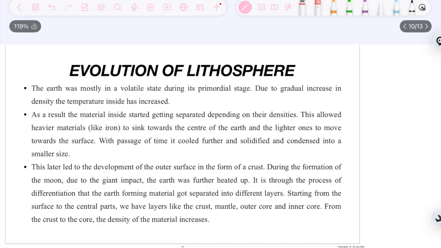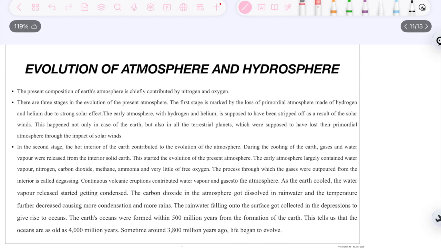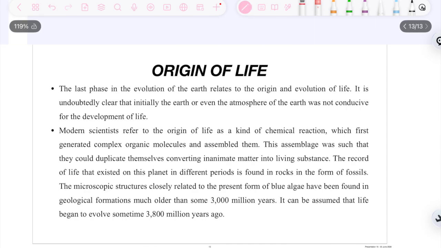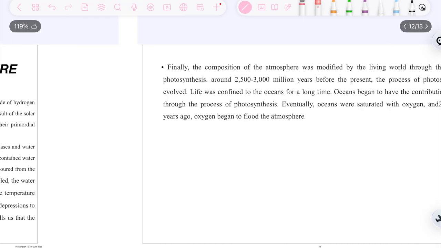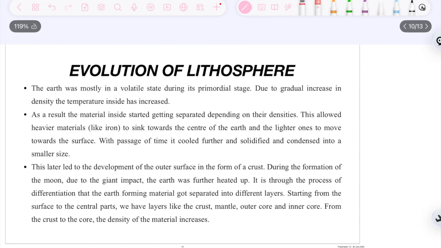Now what we have to see is evolution of lithosphere, atmosphere and hydrosphere, and what is the origin of life on Earth. So before starting this evolution of lithosphere, first let's look into a video.